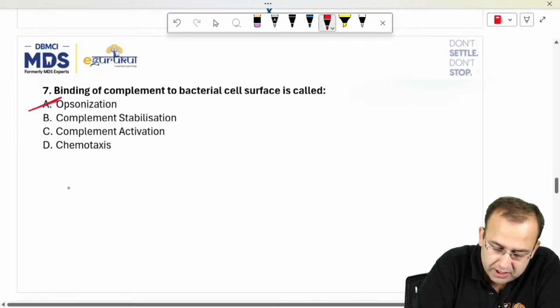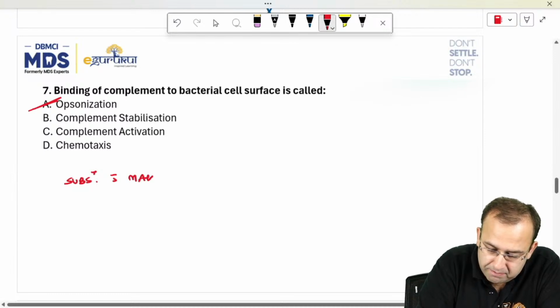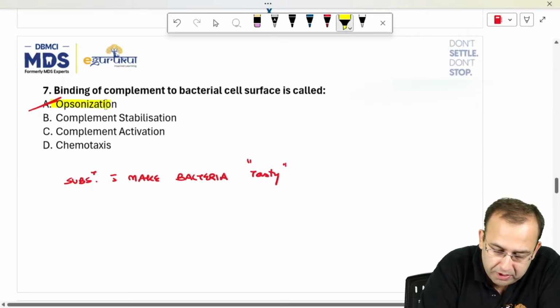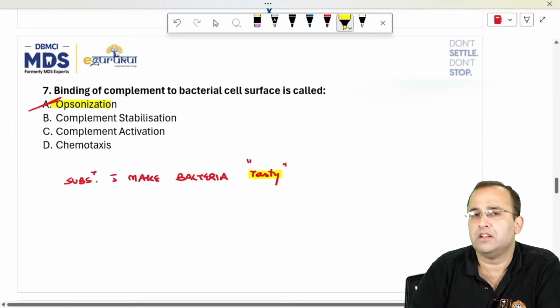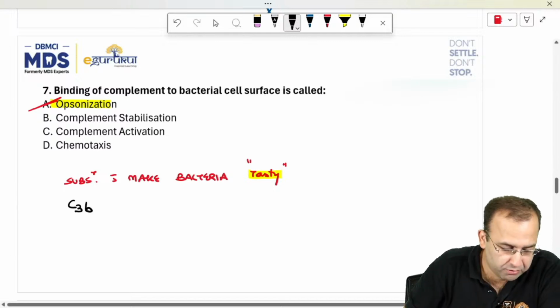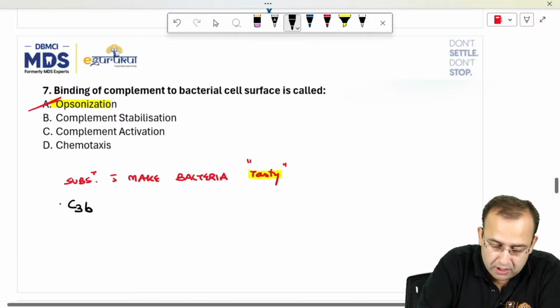What are opsonization agents? They are the substances which make bacteria tasty for phagocytosis. So what is complement doing? It is making the bacteria tasty. Which are the opsonization agents? They are complement protein C3b.